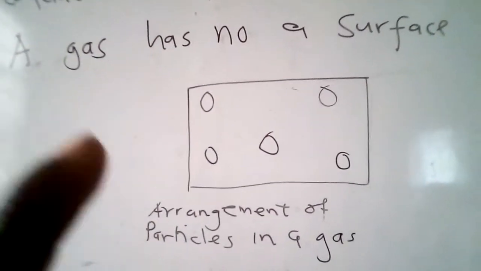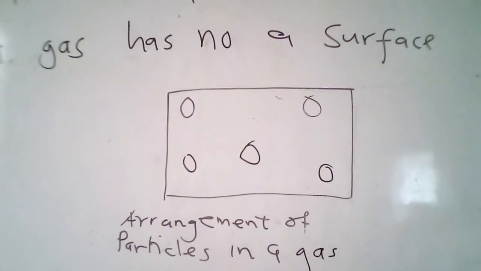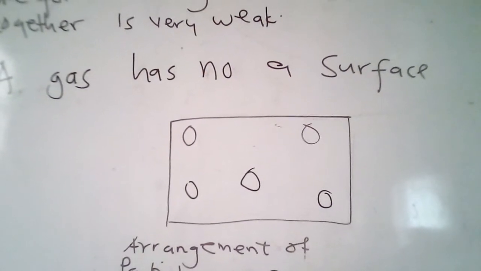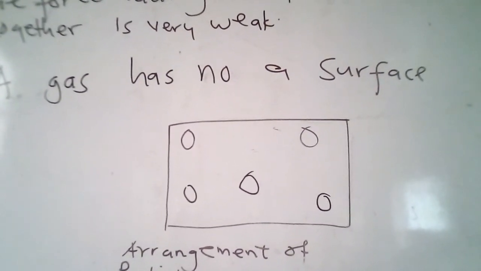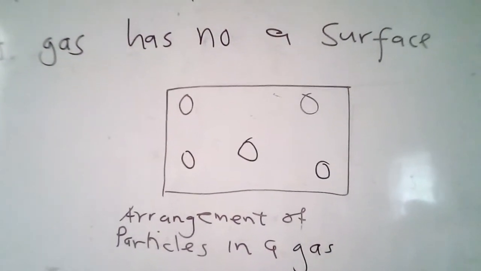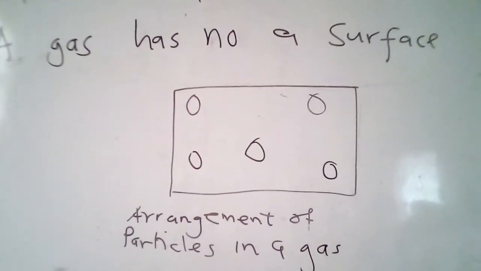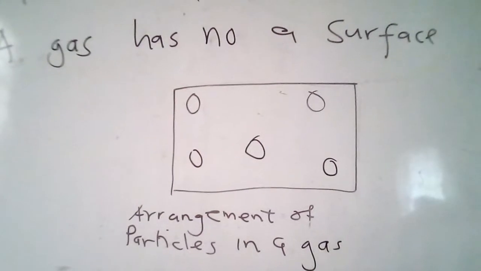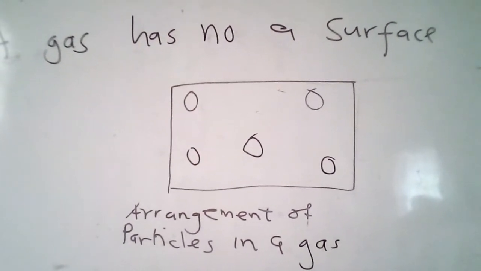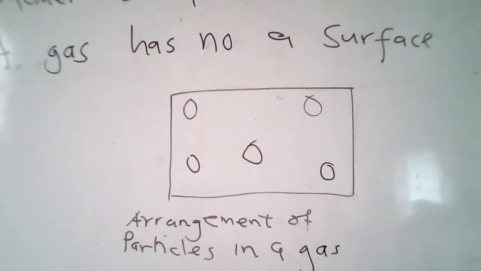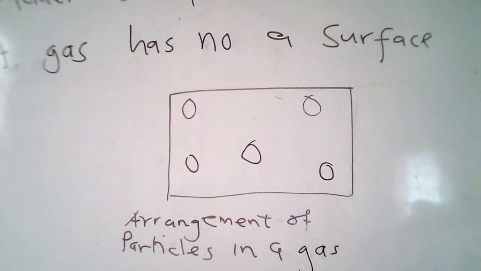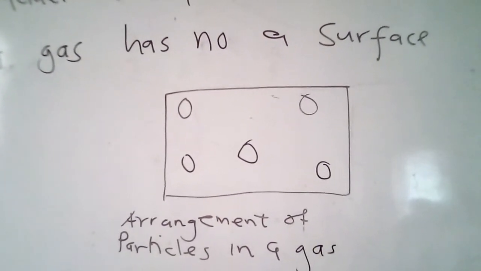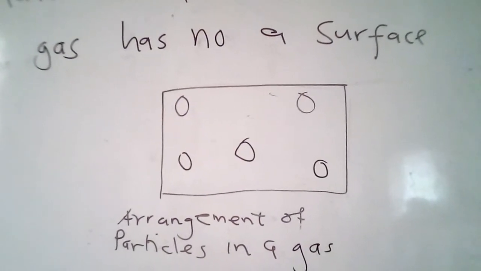So let's look at this, the arrangement of gas. You see that the molecules or particles of a gas are widely separated from each other. So the particles are farther apart than those in liquid. Okay, so the reason why gases have no fixed volume. Gases have no fixed volume because the force of attraction between the particles of gases is very weak and negligible. Hence, the particles of a gas are said to be in constant random motion.